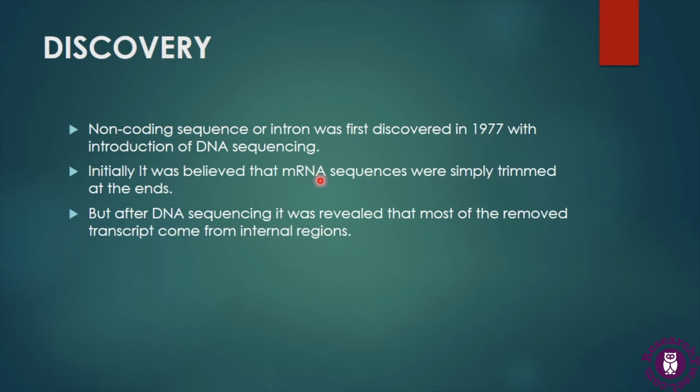But after the study of DNA sequencing, it was revealed that most of the removed transcript comes from the internal regions, which revealed that there are some introns, regions not capable of protein synthesis, and these regions are removed by the process of RNA splicing. The terms exons and introns were first coined by Gilbert.